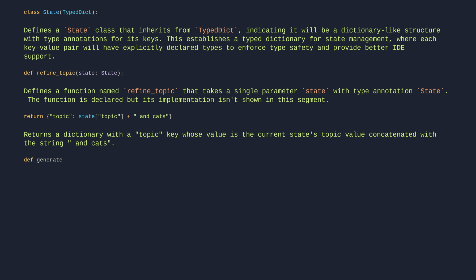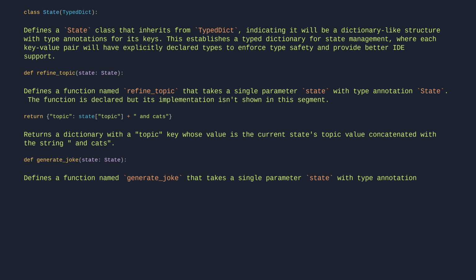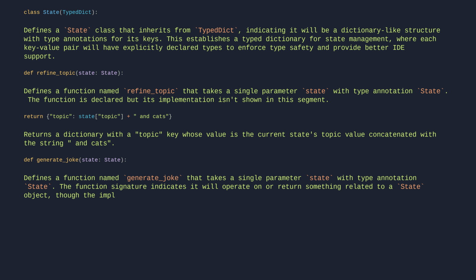Def generate_joke(state) defines a function named generate_joke that takes a single parameter, state, with type annotation State. The function signature indicates it will operate on or return something related to a state object, though the implementation details aren't visible in this segment.